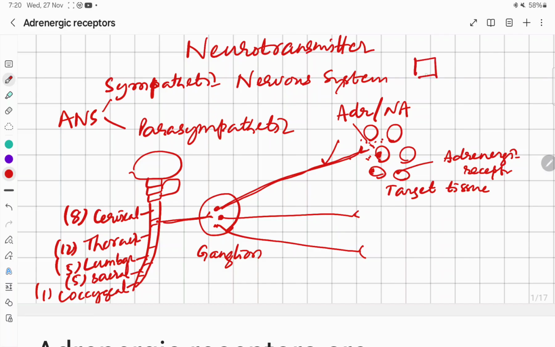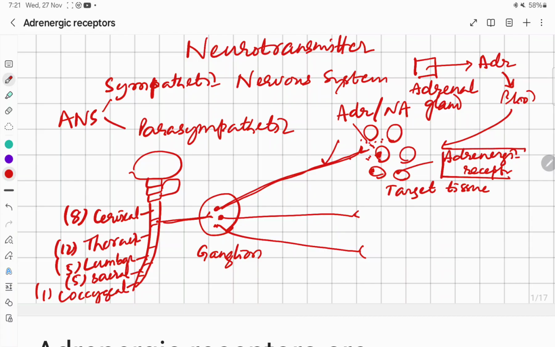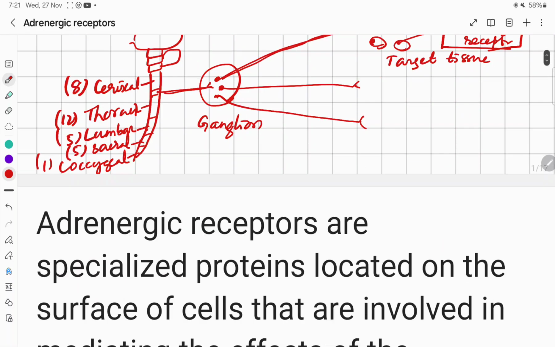So adrenal gland, which is just above the kidneys, secretes the hormone adrenaline, which enters into the blood circulation and goes to the target tissues where it can bind to the target receptors called adrenergic receptors. So this is all about your adrenergic receptor.